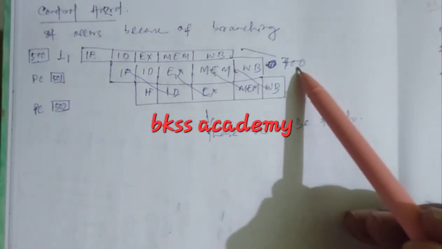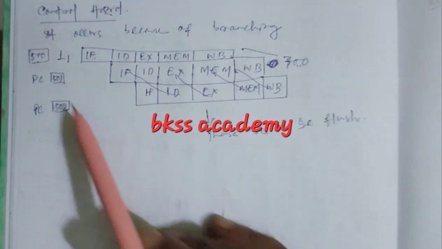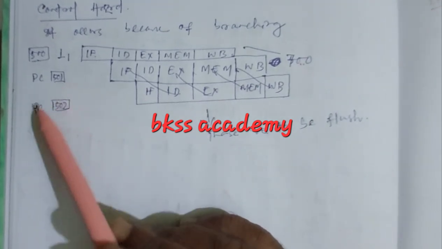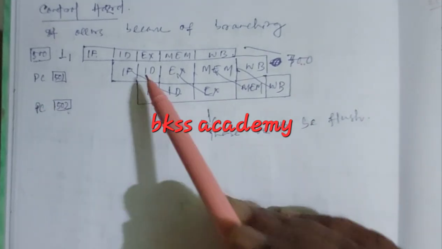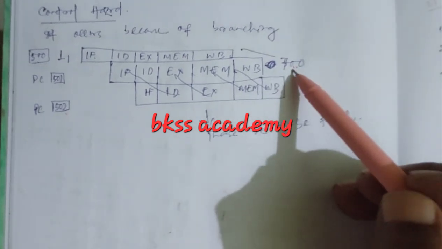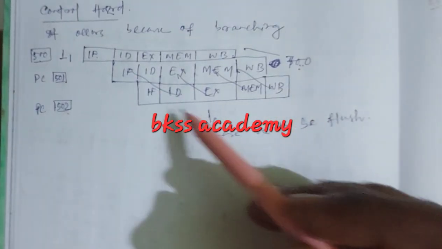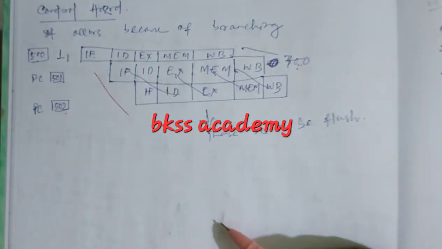That means it is to go to 700. It is giving the instruction to go to the 700th place. Then the next program counter is 501, next is 502. So these two will be executed, but as it says 700 is needed for executing next, these two will be flushed.